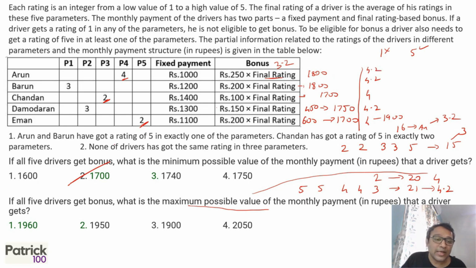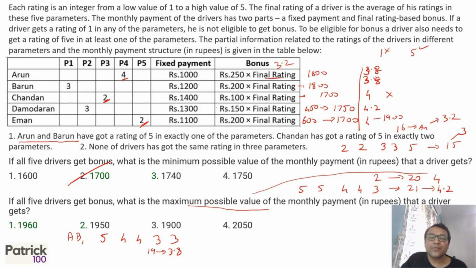But yes, one more thing they mentioned, which I forgot. You always remember to take it into consideration: Arun and Barun have got a rating in exactly one of the parameters. Definitely, if I talk of Arun and Barun, how much would they have? They have only 1, 5. So 1, 5, 4, 4, 3 and 3. That's what they can get. So their total will become 19, which is 3.8. So for Arun and Barun, 3.8 you can say. Even if one goes wrong, you can go wrong, so be careful about it. So I can rule out this is just 1800.